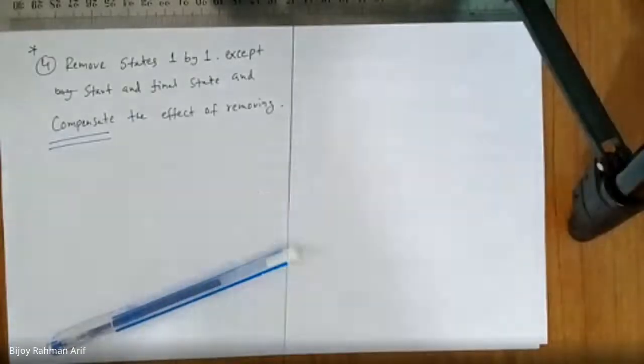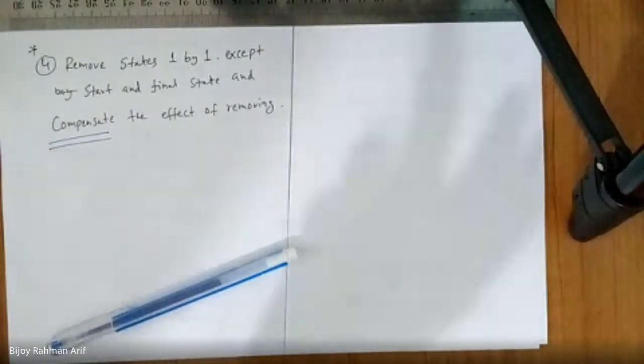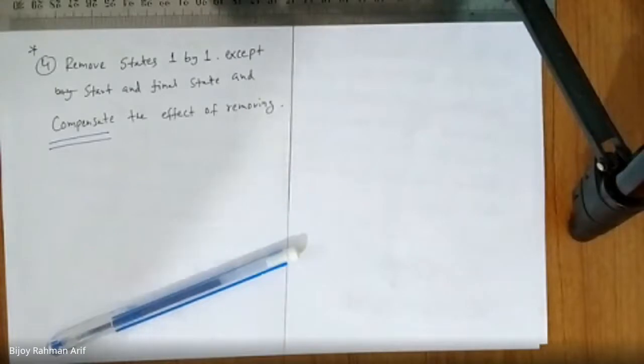If I just remove that state, the finite automata collapses and the whole relation is broken. But I have to compensate so that what we get after removing the state and what we had before removing the state are equivalent. Is it clear to you? So that's why I use the word compensate.